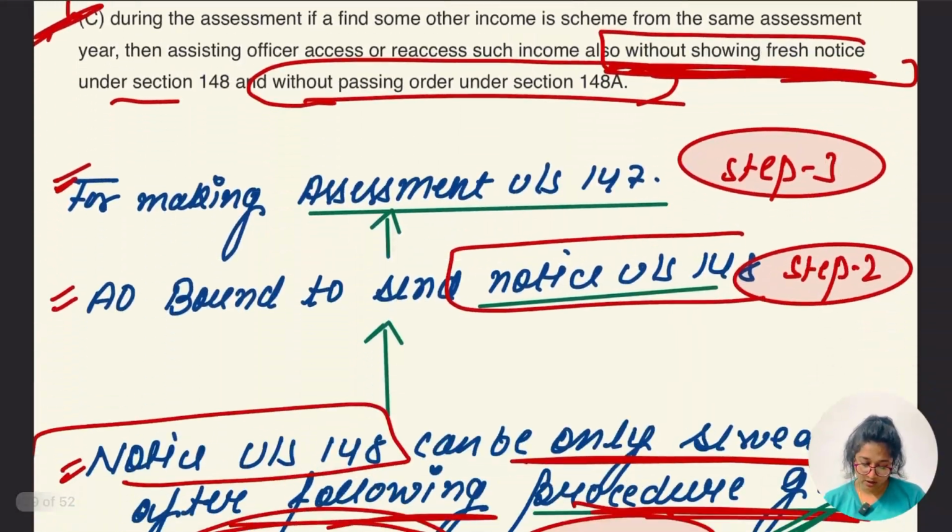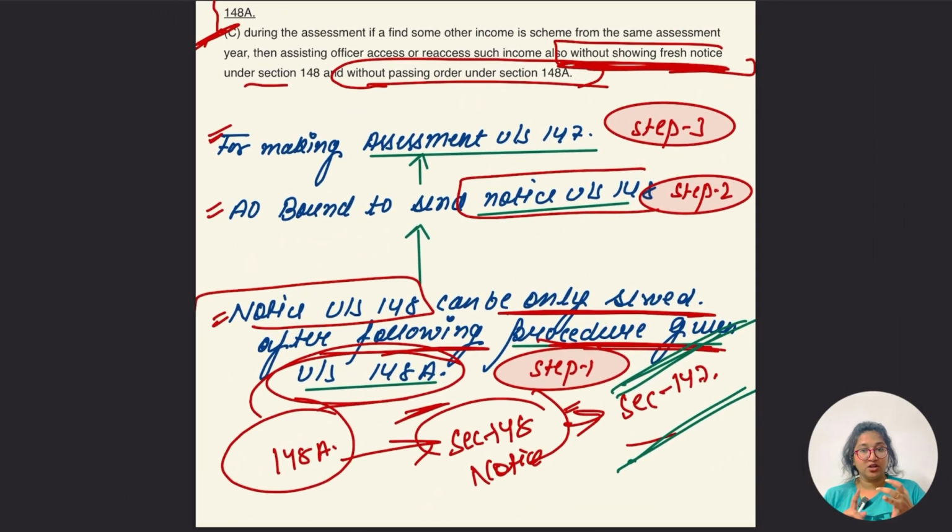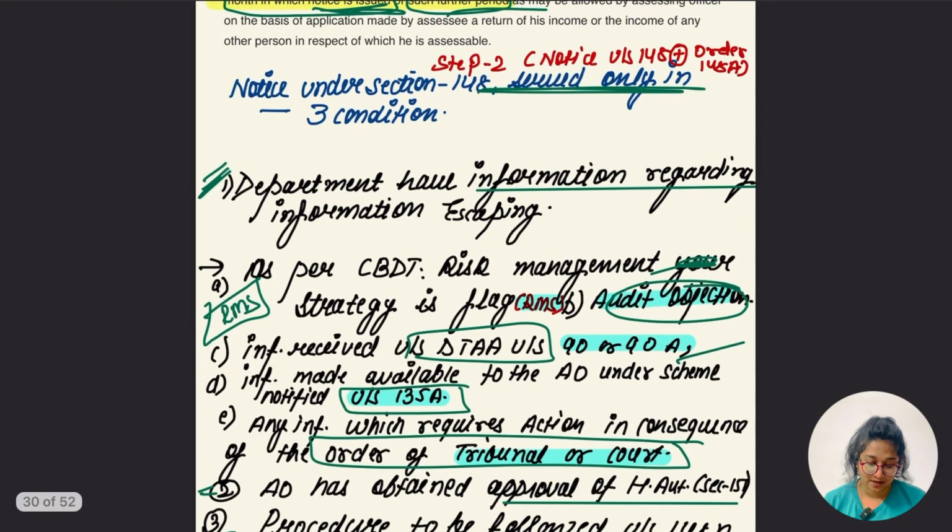Can I make it very short? So now, section 147, income escaping assessment, the reassessment section. Step 1, the procedure under section 148A is to be followed, right? Then the 148 notice is served along with the 148A order, then reassessment is done. Okay, so what are the cases?